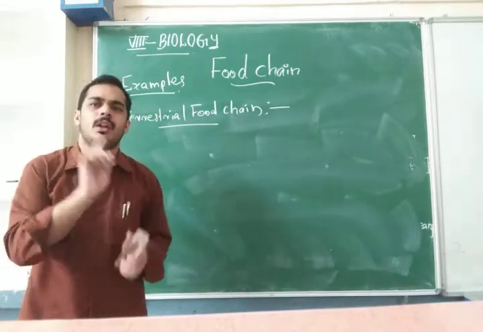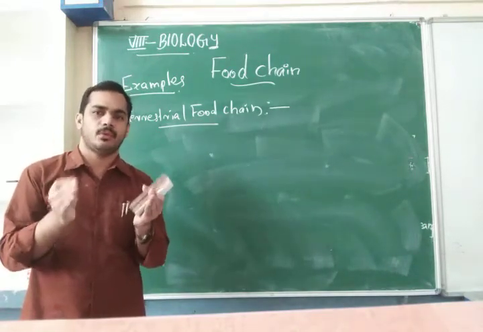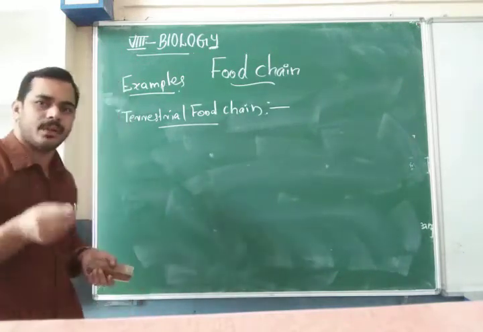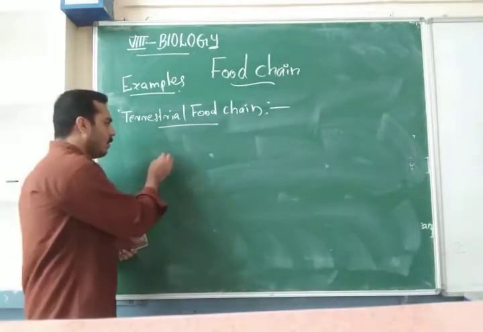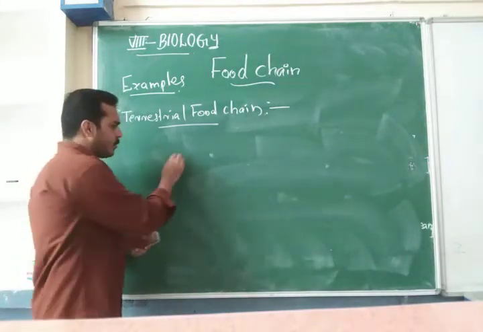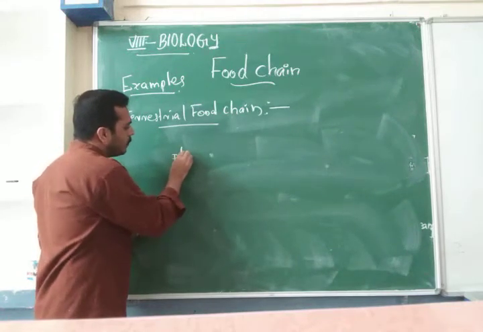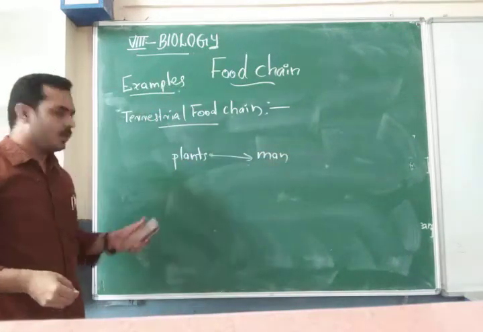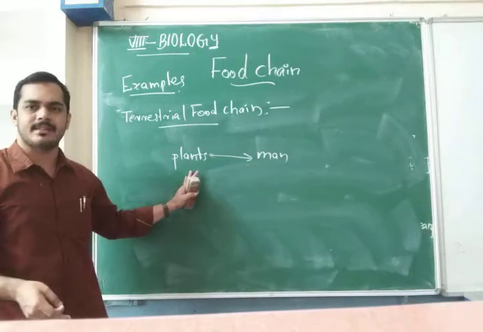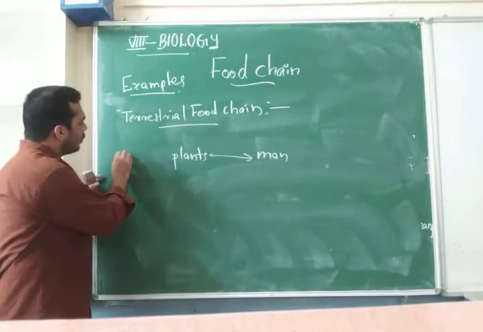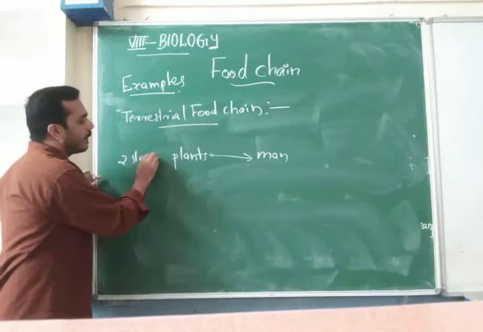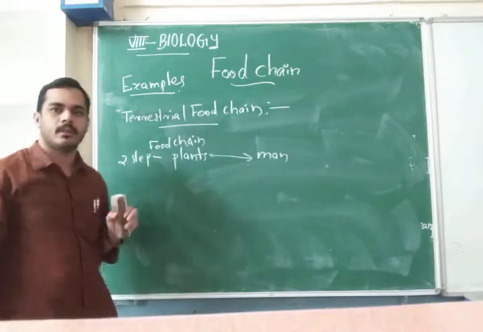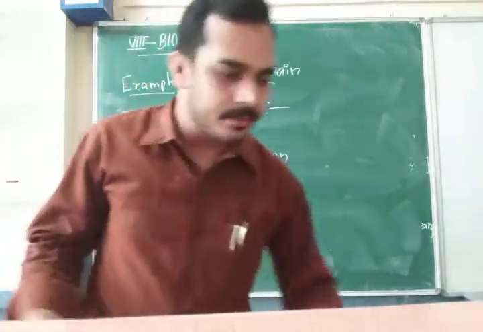The terrestrial food chain is not only one. There are also two-level food chains, three-level food chains, and four-level food chains. I will give you a few examples of the two-level food chain, that means a two-step food chain. One is plants to man. Man always eats plants as their food. So it is a two-step food chain.